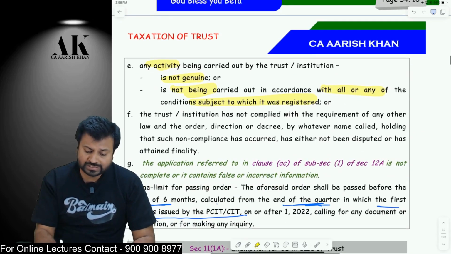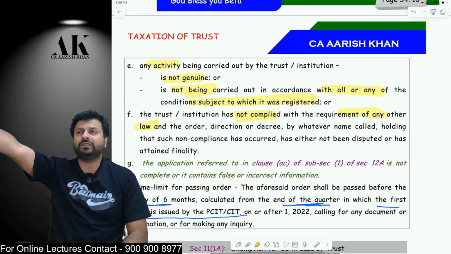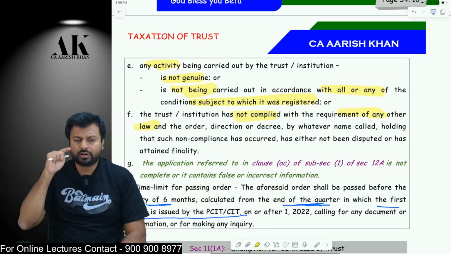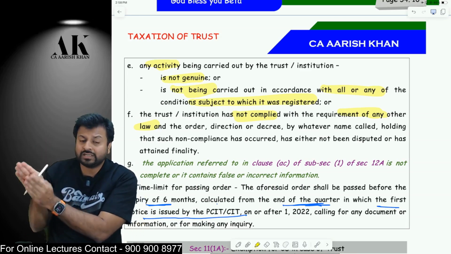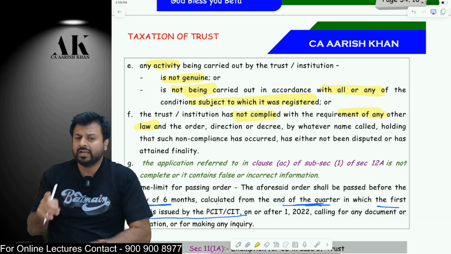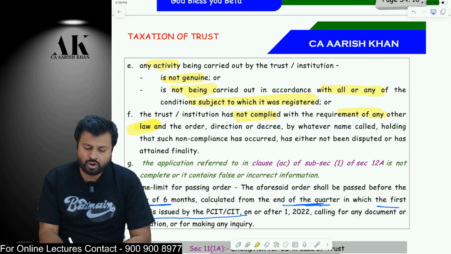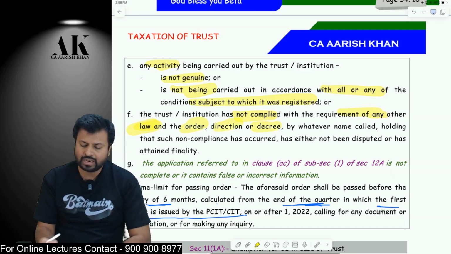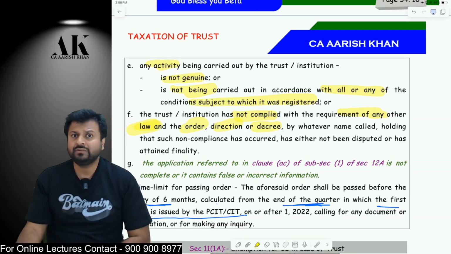Or if the trust has not complied with the requirement of any other law. So if the trust is not complying with the Prohibition of Foreign Contribution Act, because if you are receiving any contribution from a foreign country, you have to fulfill the conditions of that Act. If you are not fulfilling it, then you are violating any other law or order or decree of court, etc. Therefore, you will be liable for what? As a specified violation.